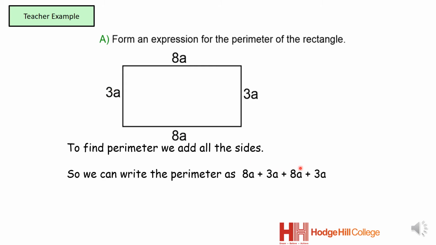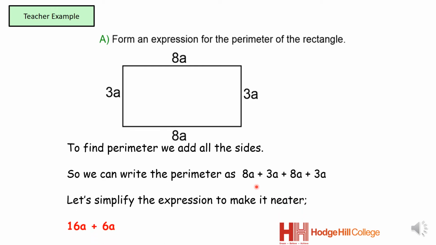Okay, and then you got 1 mark so far. For the second mark, you put all the a terms together, basically simplify your answer. So they are all from the a family, if you like. So we put all the a families together and we end up with 16a plus 6a, which is going to be 22a. Okay, so I'm just going to simplify.